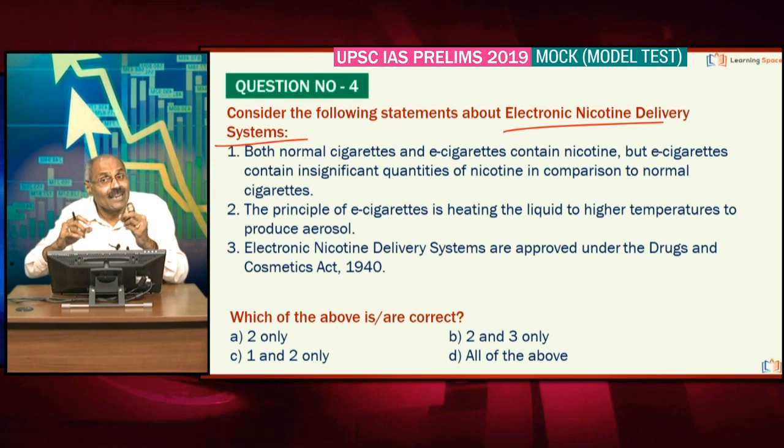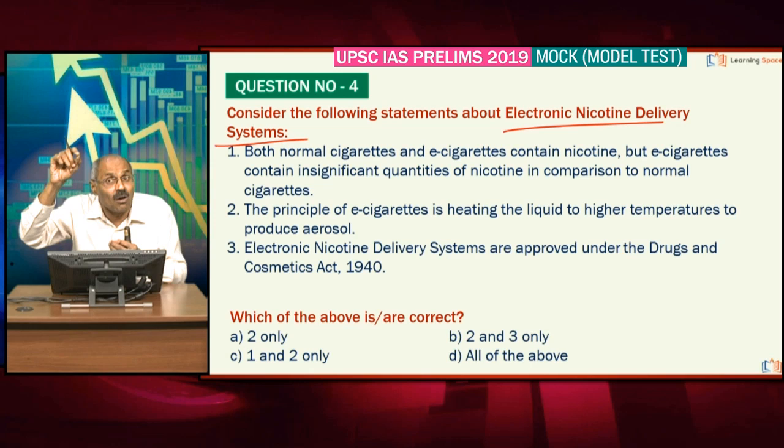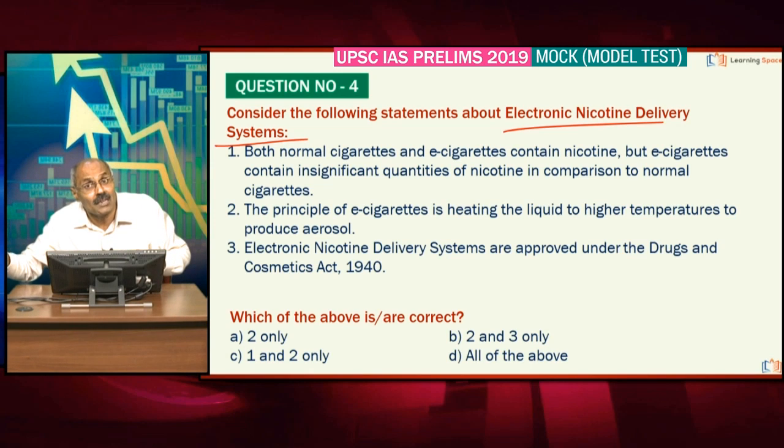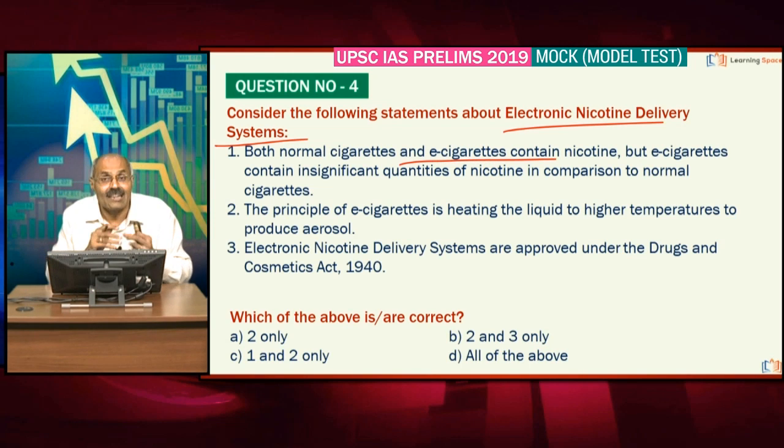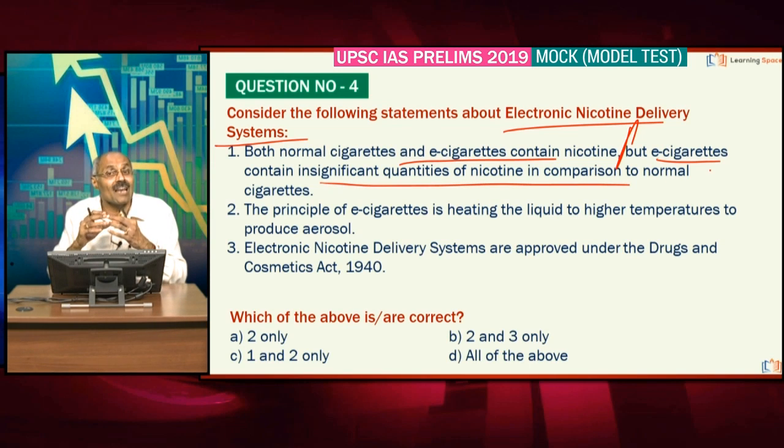Please don't forget, India banned manufacture, sale and import of electronic nicotine delivery systems. But now Commerce Ministry raised some observation with regard to banning the import of electronic nicotine delivery systems, right? Having learned this, here both normal cigarettes and e-cigarettes contain nicotine up to this extent, absolutely correct. And the next statement you see, e-cigarettes contain insignificant quantities of nicotine, absolutely wrong. Sometimes e-cigarettes contain more quantity of nicotine than the normal cigarettes, right?